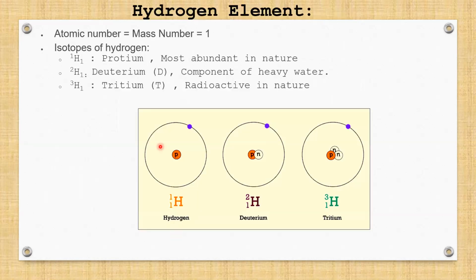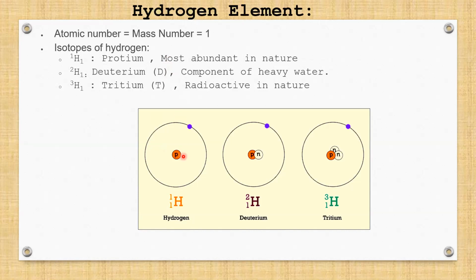Next, the hydrogen element, as we have already learned, has atomic number 1 as well as mass number 1. Now, how do we calculate mass number? We calculate mass number with the help of the protons and neutrons present in it. And hydrogen has only one proton, it does not have any neutron. Therefore, its mass number is also 1.